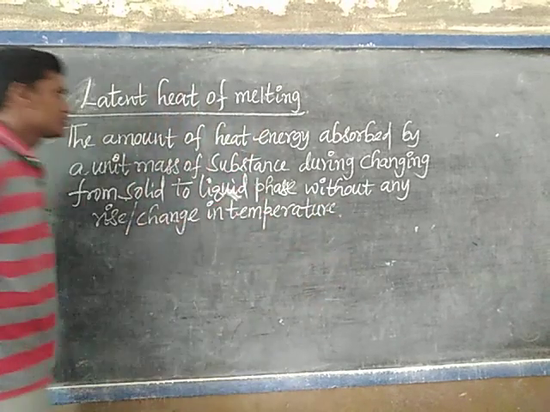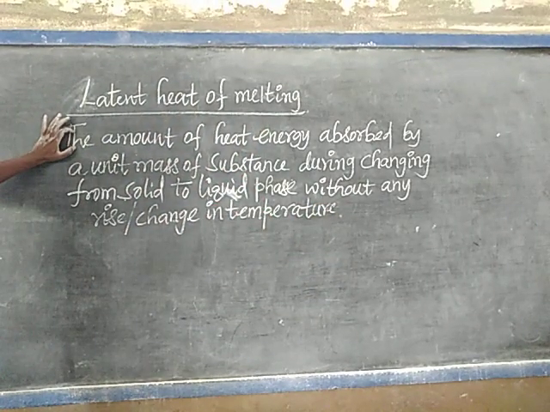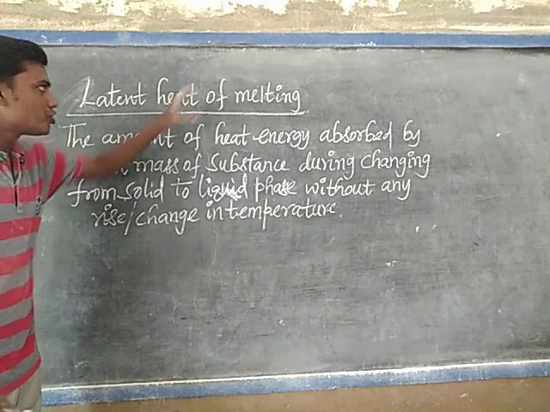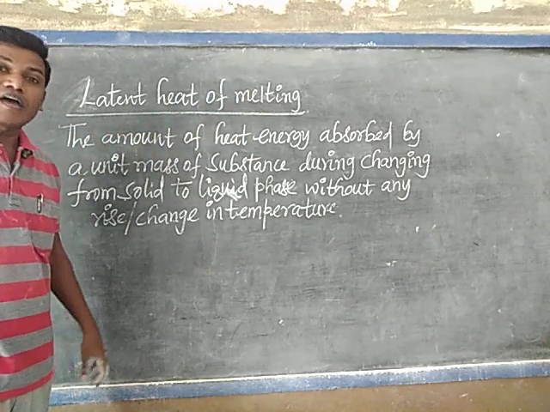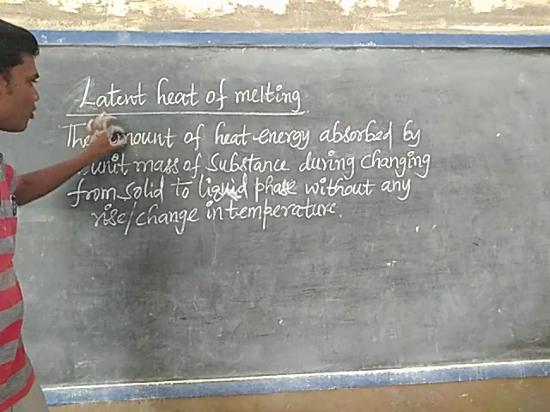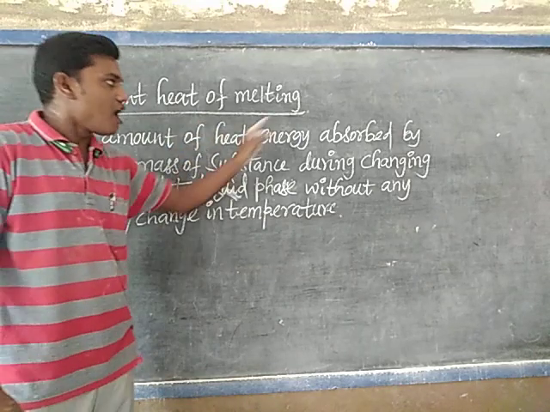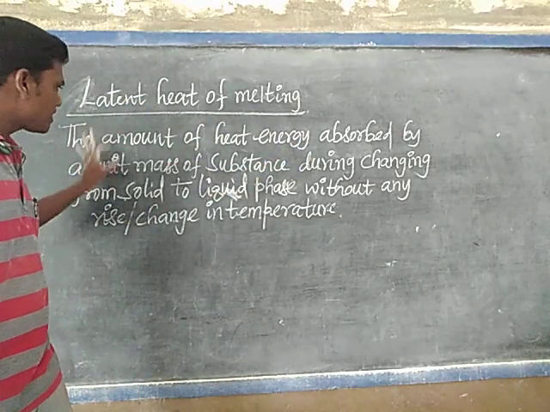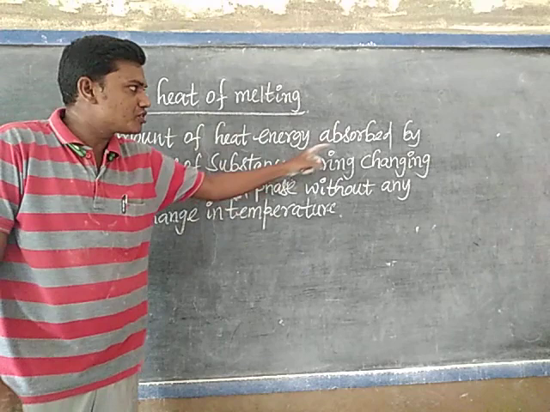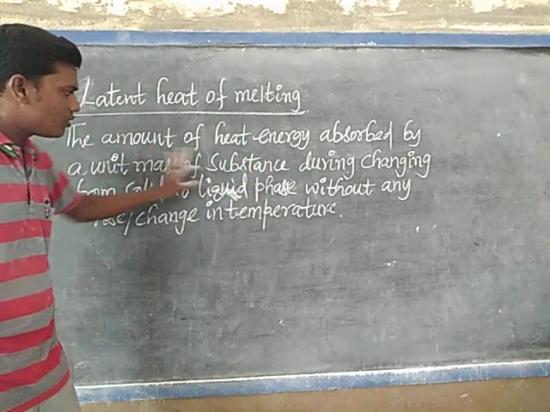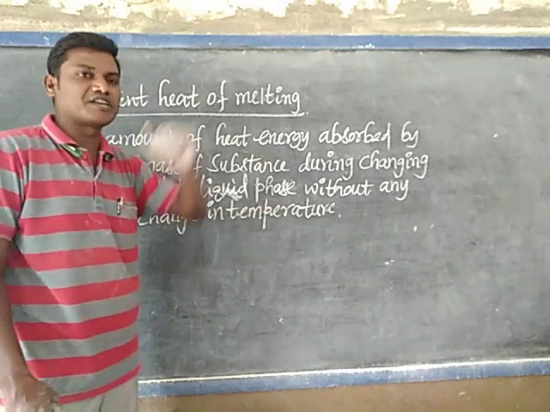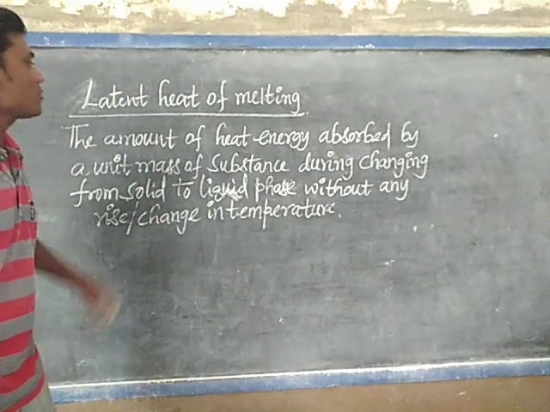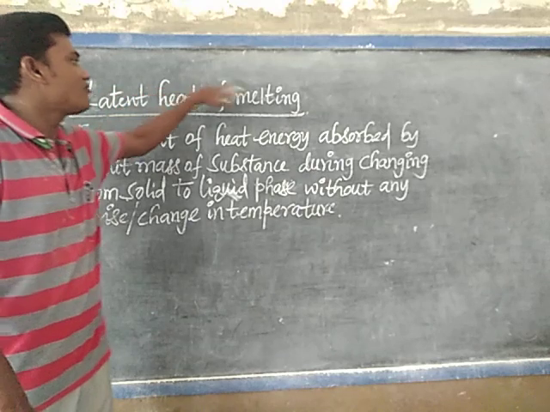So listen very carefully, it is important for one mark: how to define latent heat of melting. During melting, as I said very clearly, the substance absorbs heat energy. That's why the amount of heat energy absorbed by a unit mass of a substance during changing from solid to liquid phase without any rise or change in temperature, that phenomenon or process is called latent heat of melting.